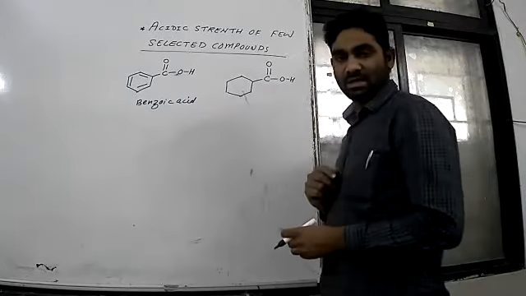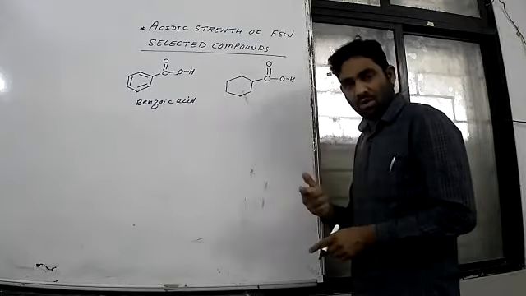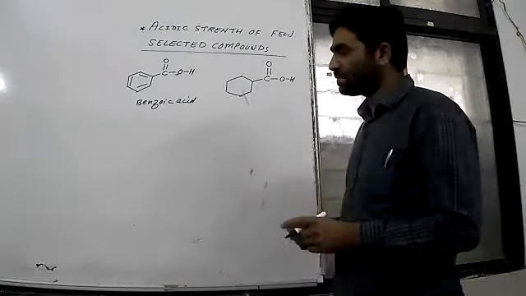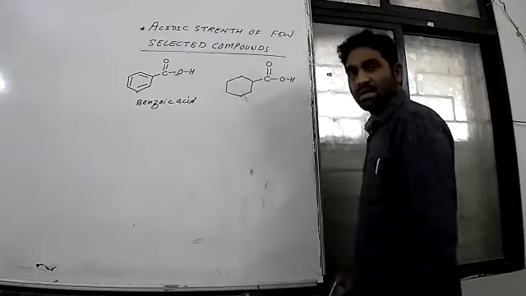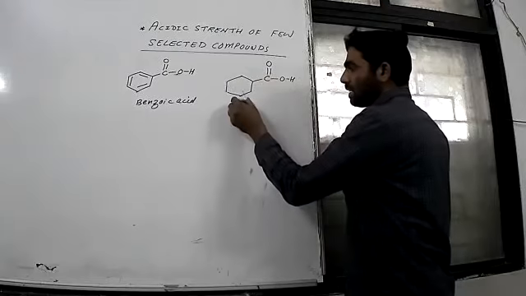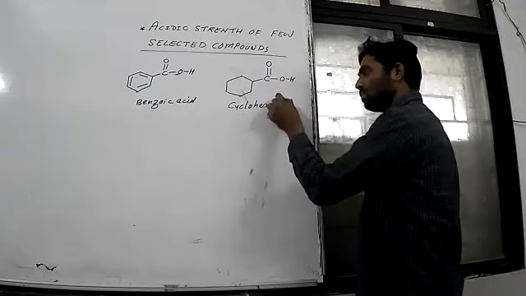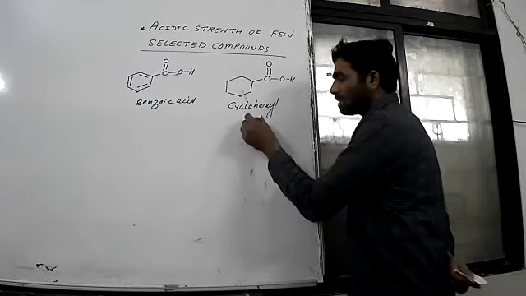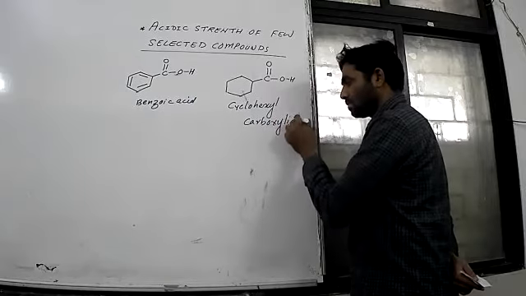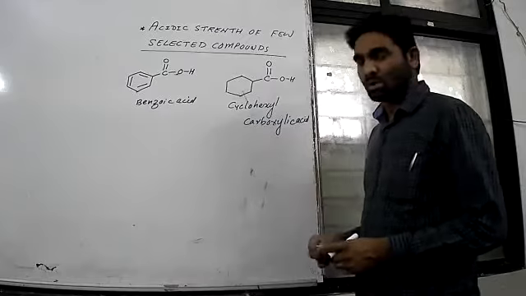This is the benzoic acid, and this is an aliphatic acid. If we are not able to remember the name, you can call this an aliphatic acid: cyclohexyl carboxylic acid, or cyclohexane carboxylic acid. Both are right.